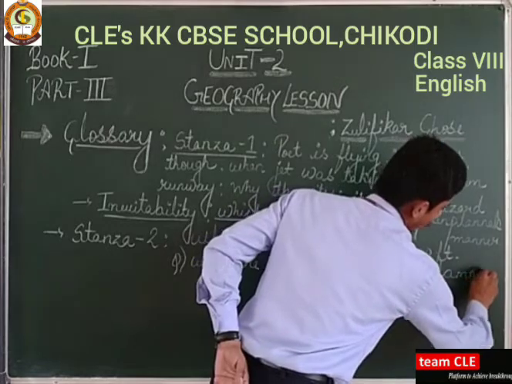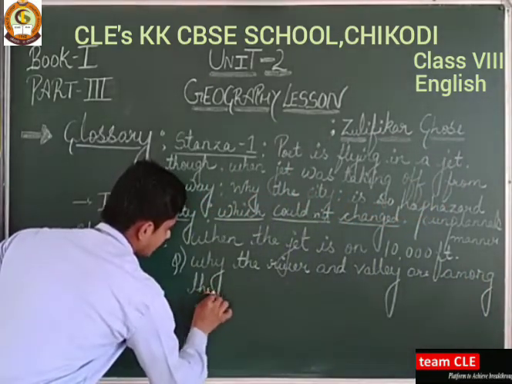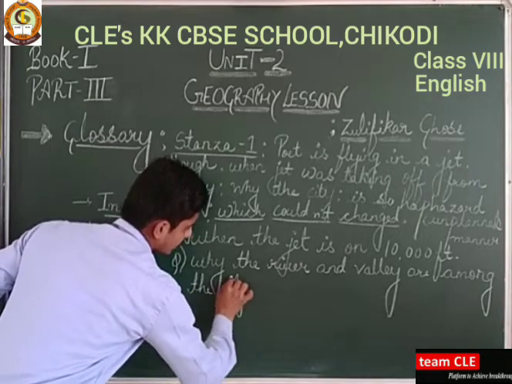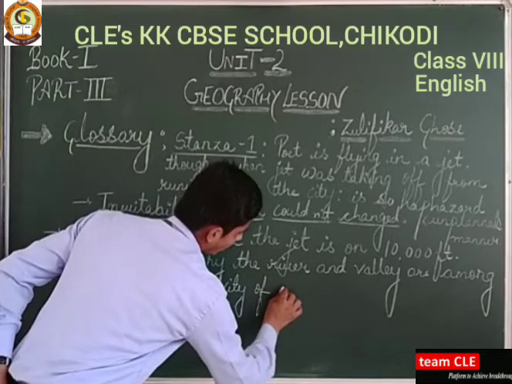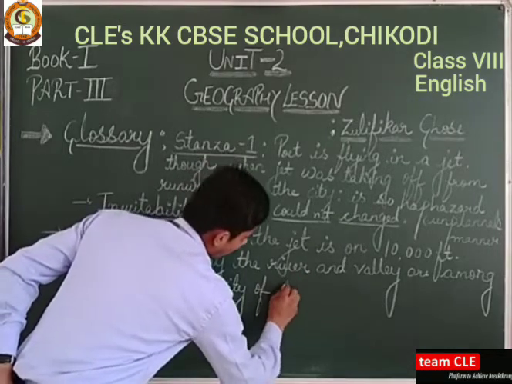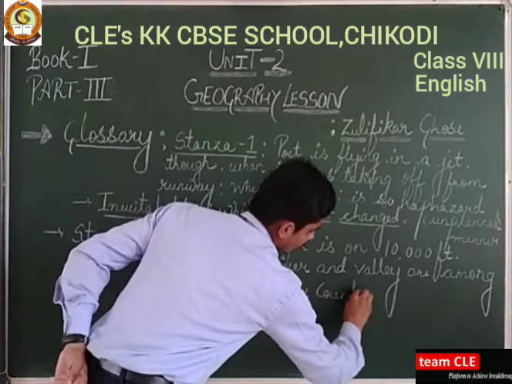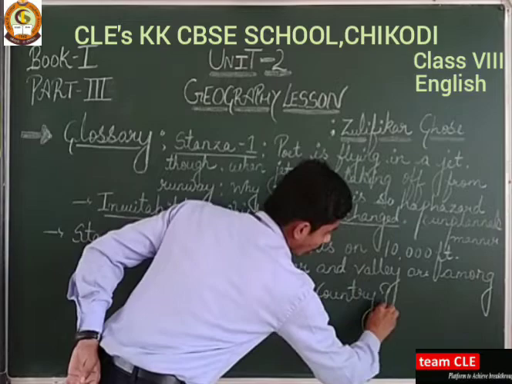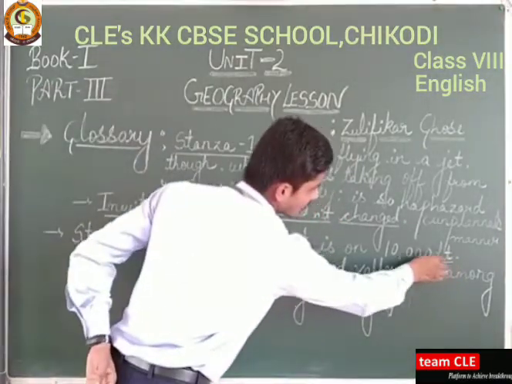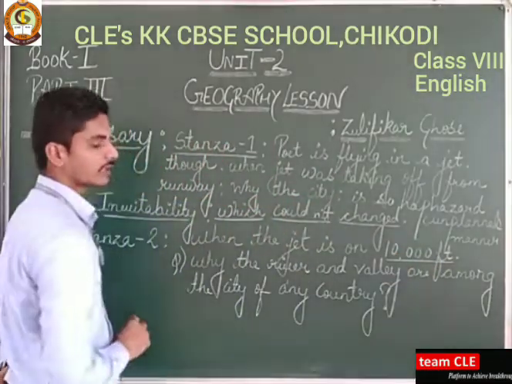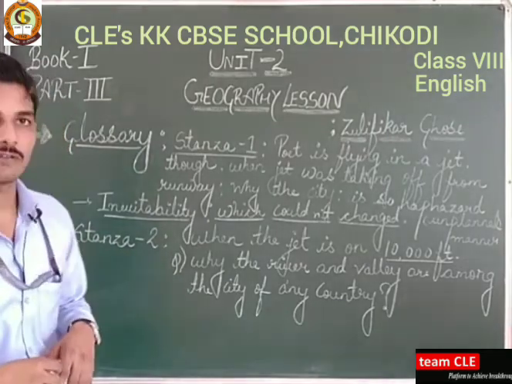What was the reason why the river and valley are among the city of any country, let's say of America, let's say of Pakistan, of any country? He asked this question of himself. Then he got the answer when the jet rose to 10,000 feet from the earth's surface.